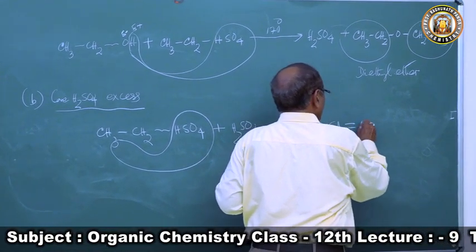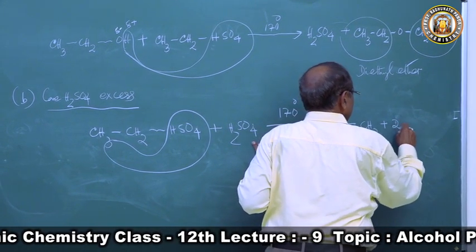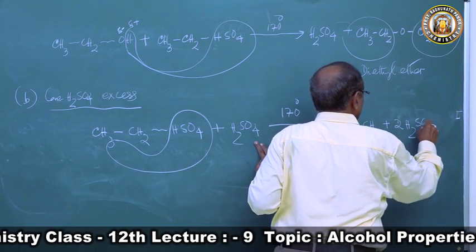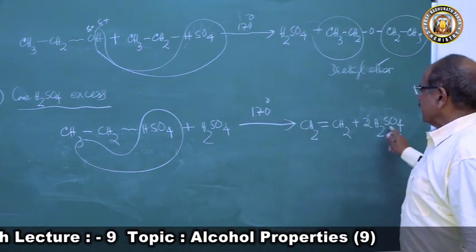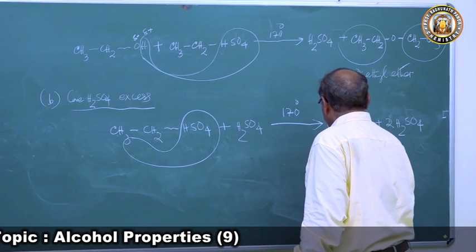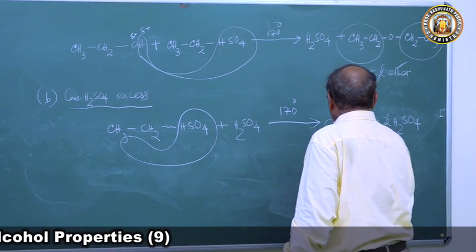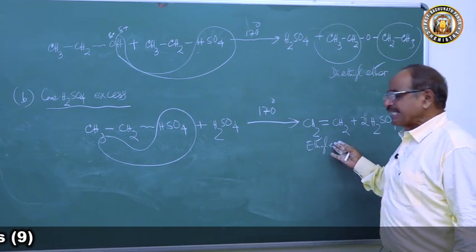CH2=CH2 plus 2H2SO4. We get 2H2SO4. So this sulfuric acid and sulfuric acid, two molecules of sulfuric acid, and ethylene. So we get here ethylene. So this we have done. Dehydration of alcohol is a method of preparation of alkene.